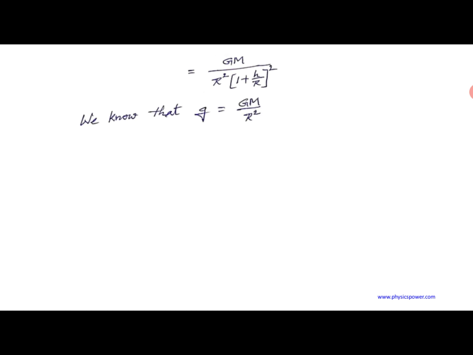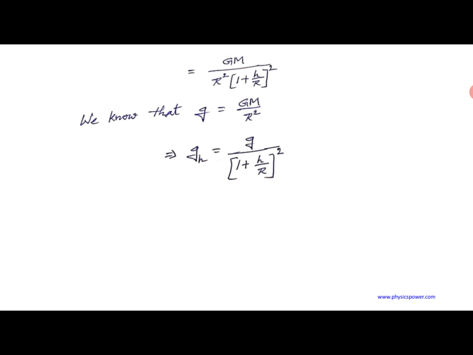Here we know that g equals G M by R square, which is nothing but the acceleration due to gravity of the planet or Earth on the surface. So instead of G M by R square, if you write small g, then g_h equals g by (1 plus h by R) whole square.